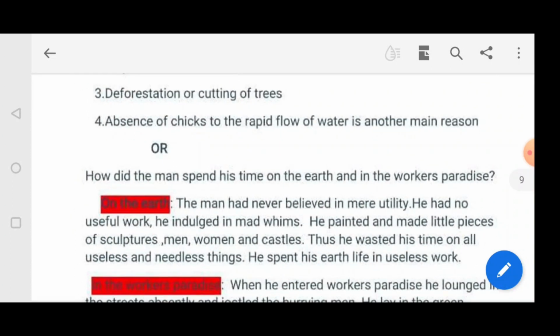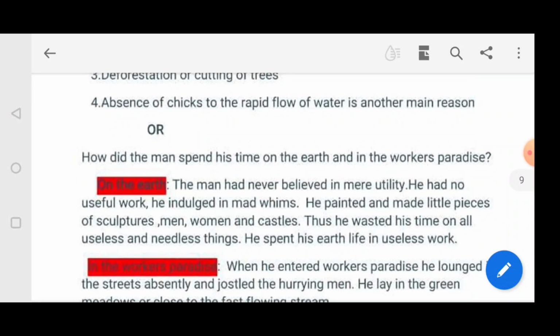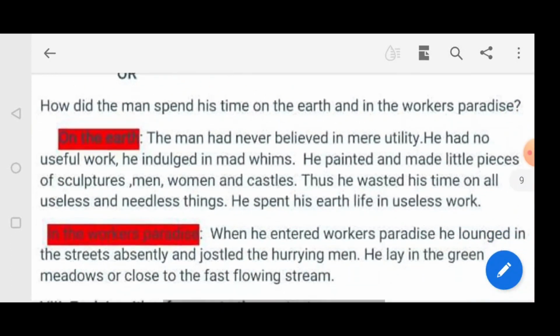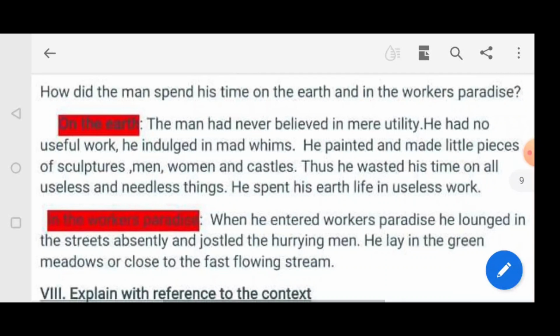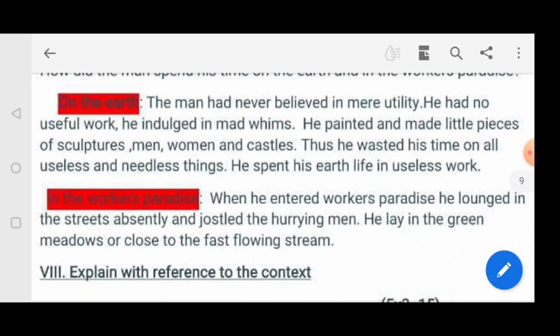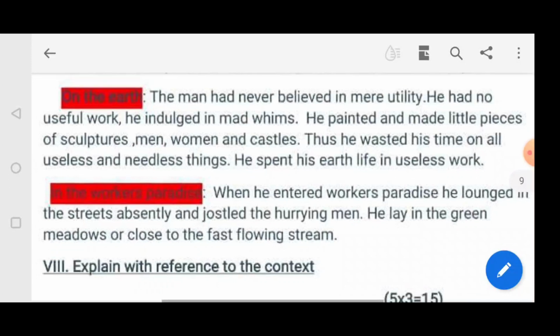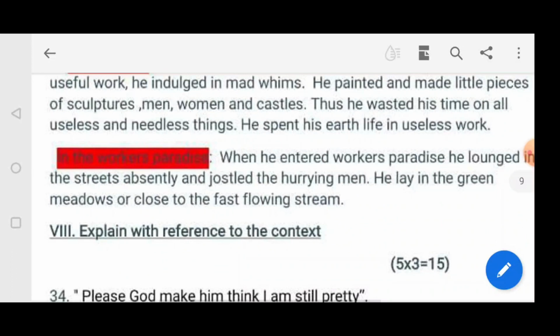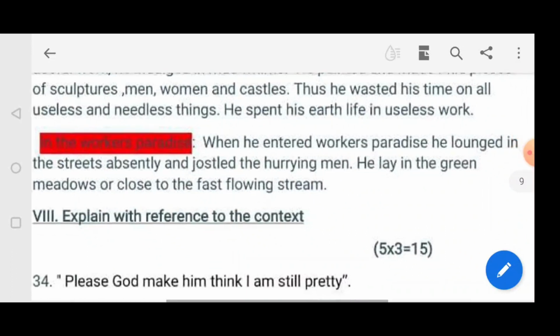The next question, how did the man spend his time on the earth and in the workers' paradise? On the earth, the man had never believed in mere utility. He had no useful work, he indulged in mad whims. He painted and made little pieces of sculptures, men, women, and castles. Thus, he wasted his time on all useless and needless things. He spent his earth life in useless work.